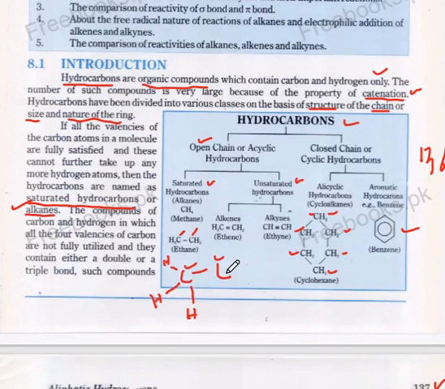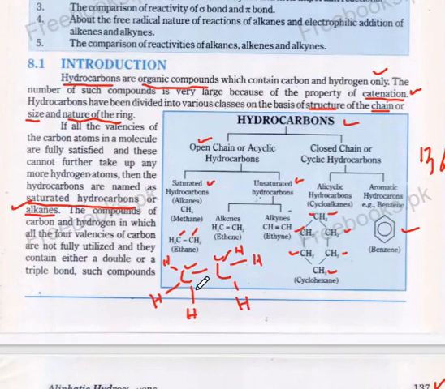And this second carbon is bonded with a hydrogen atom. Its next bond is formed with a hydrogen atom, and the last bond is formed with another hydrogen atom.